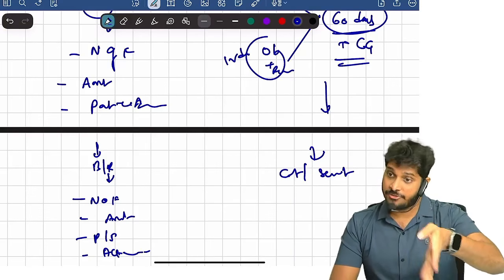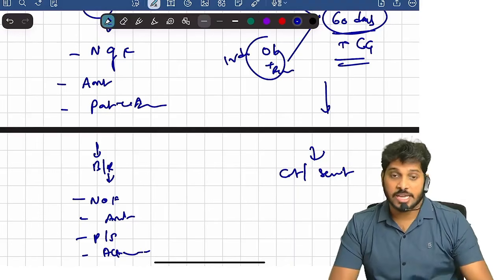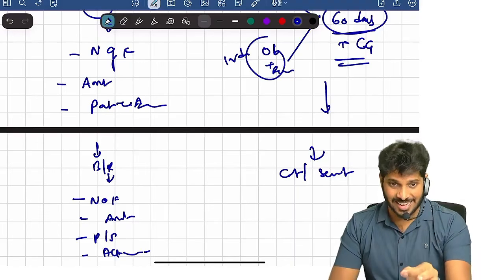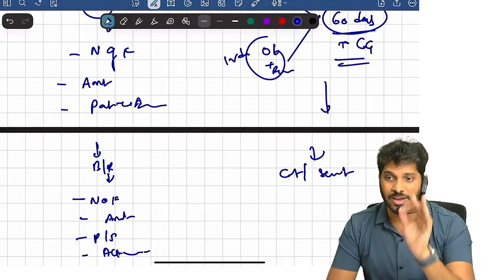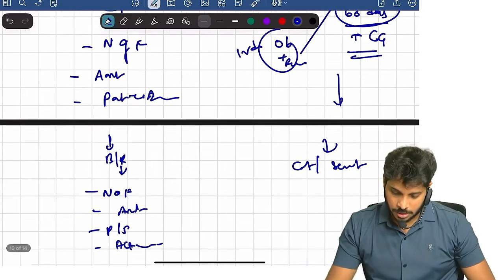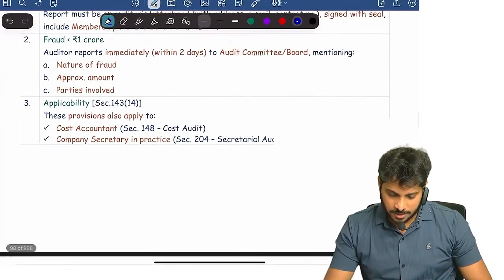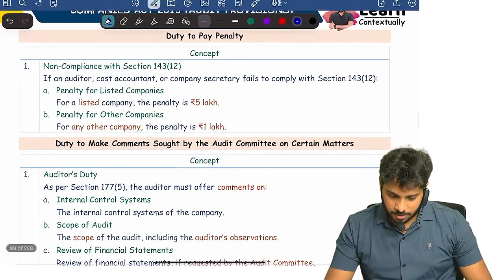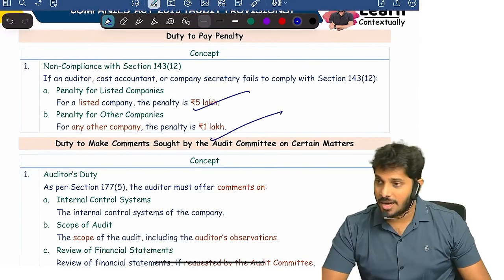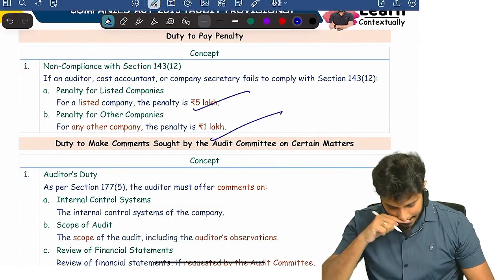Are you clear? Suppose if the main auditor, cost auditor or secretarial auditor failed to discharge these duties, in case of a listed company the penalty is 5 lakh, in case of an unlisted company the penalty is 1 lakh. Are you clear? So if at all they fail to comply with that, how much is the penalty applicable? 5 lakh and then 1 lakh. Are you clear? Next.